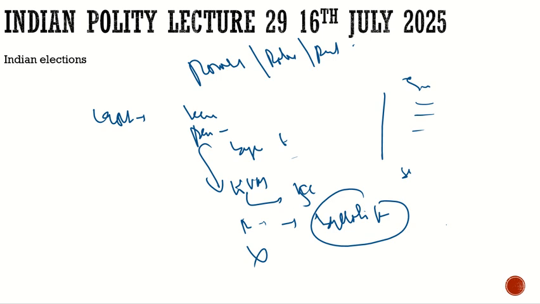Similarly, we have the case of Gujarat, when there were riots in Gujarat. Narendra Modi became the chief minister, and he asked the governor to dissolve the government, and finally the government was dissolved. So what happened after that? They asked for the election. The Election Commission of India did not conduct the election. Now what was the option available to them? Some of the state government, the central government, also wanted the Election Commission to conduct the election. The Commission did not conduct the election. So what were the options available to them?